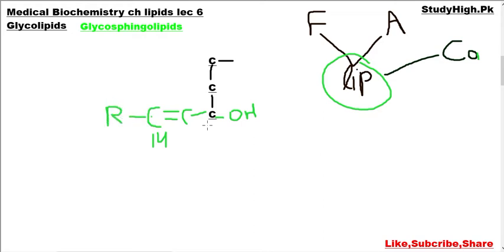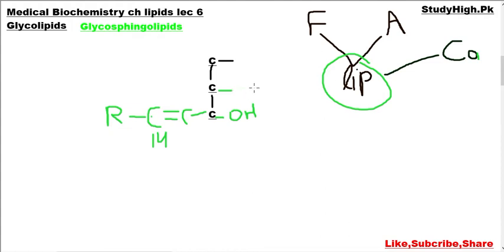This is the configuration of the different elements connected with sphingosine, and at carbon 2, in the case of sphingomyelin and also glycosphingolipid,